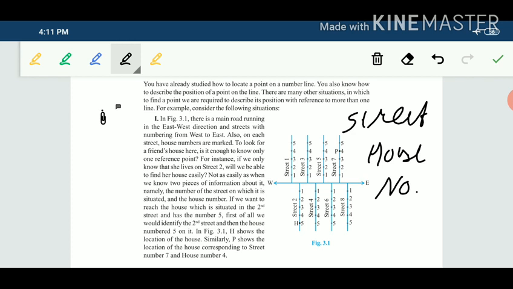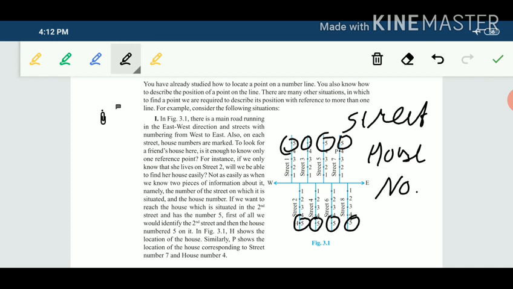If you are given a task that you have to go to house number 5, now if we see how many house number 5s are there: 1, 2, 3, 4, 5, 6, 7, 8. There are 8 houses numbered 5. So in which do we have to go?